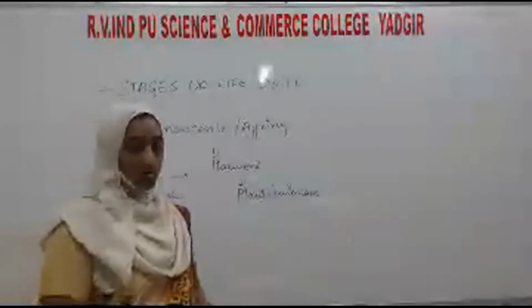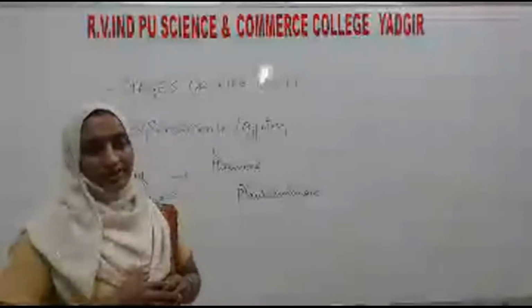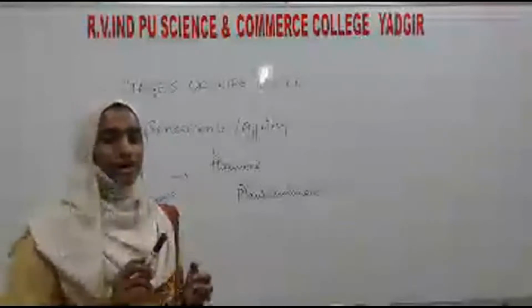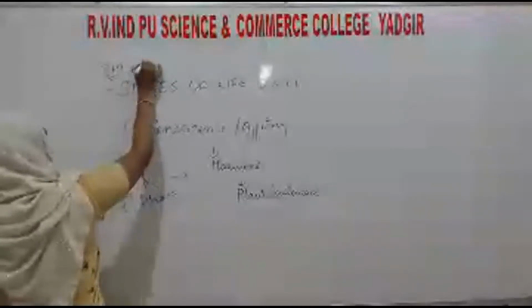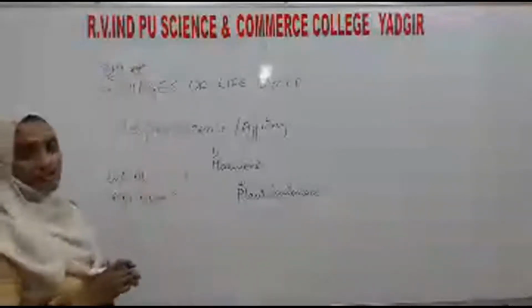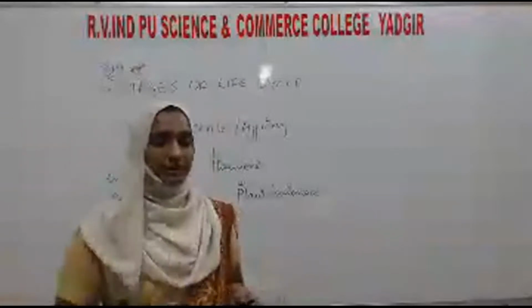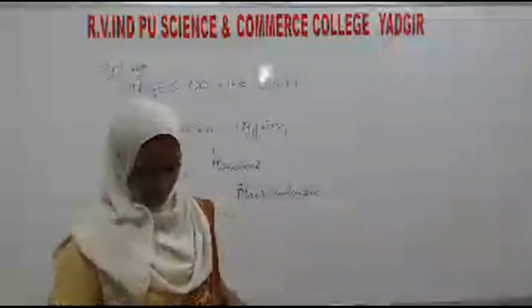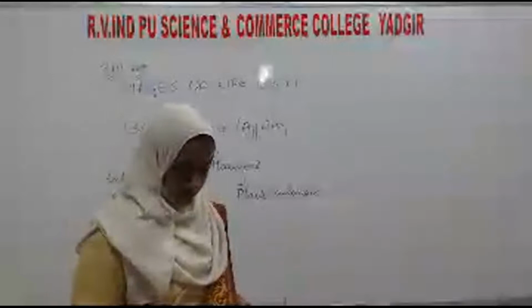So this is about the three stages in the life cycle of an organism. Sometimes they will ask for 3 marks: what are the stages of the life cycle? Only the stages you have to mention: juvenile or vegetative phase, reproductive or maturity phase, and senescence or aging phase. Then next, events in sexual reproduction. Next topic.